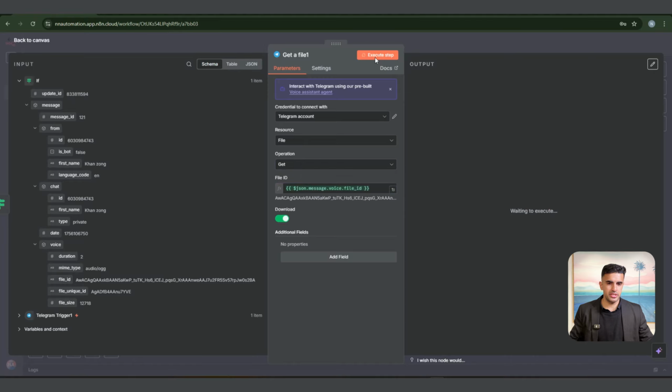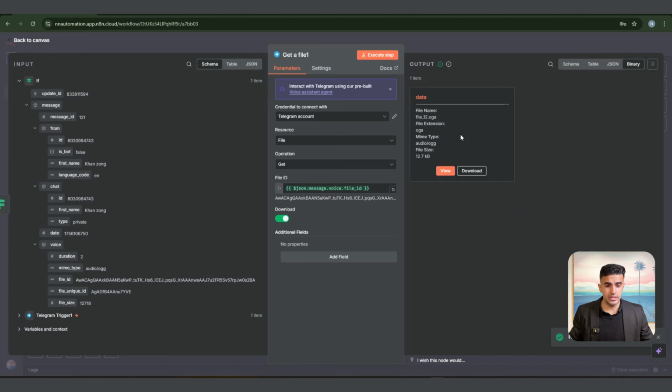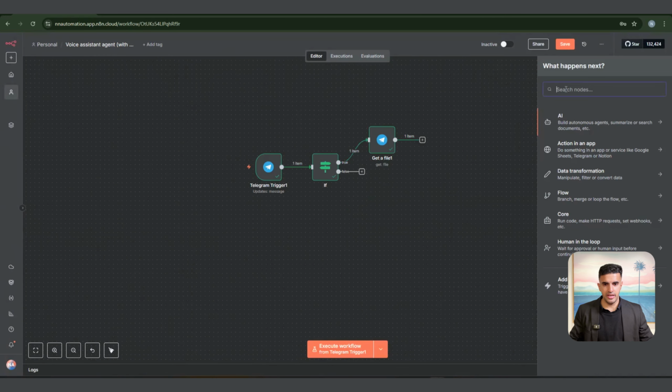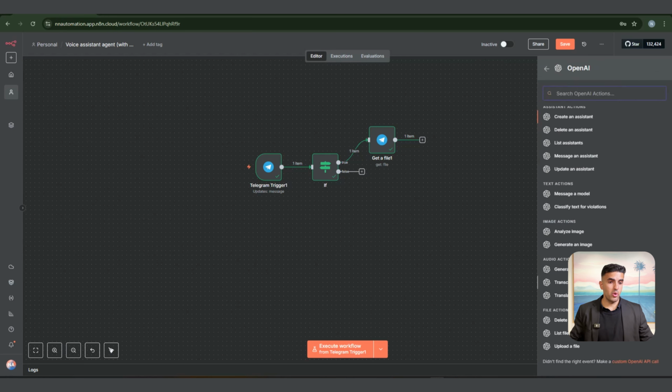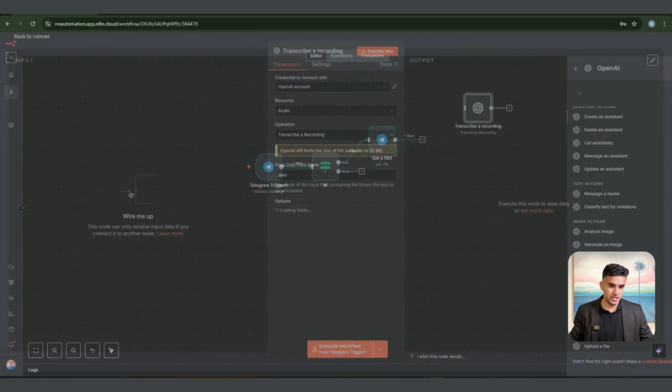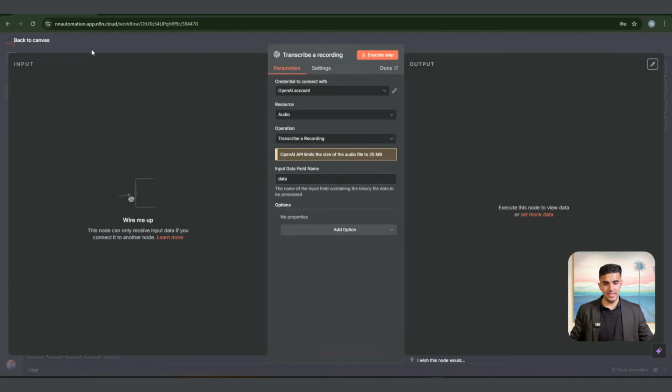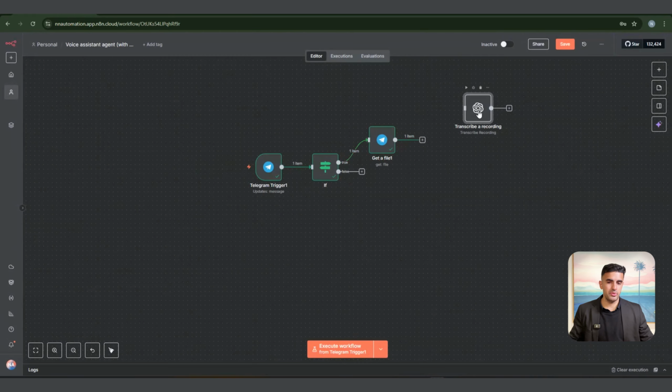Once we execute this whole process, as it takes time, this is the whole file with all the information. We've got view, download, all of it here. And that's interesting. Now we want to make sure that we can transcribe this file, because it's going to be in voice and we want to convert it using any LLM, and we are going to transcribe this file automatically.